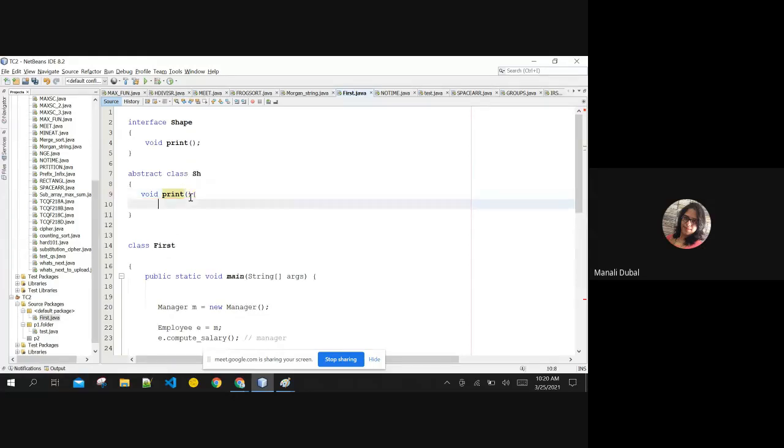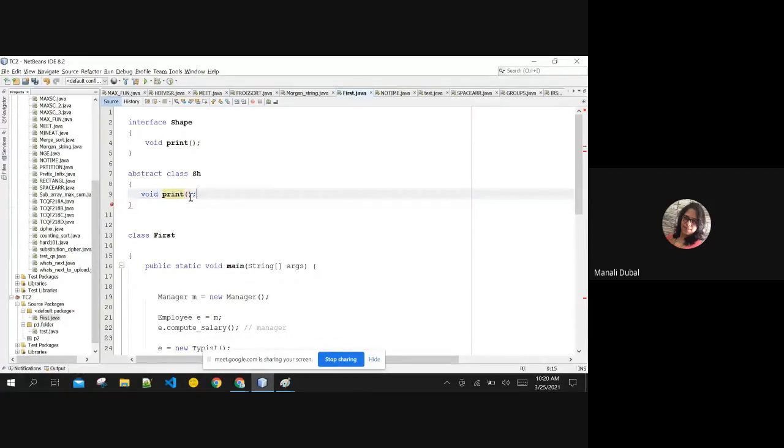I can give the body to a non-abstract method. The compiler is okay with that. But whenever I don't want to give a body, I put a semicolon here. In an abstract class, you need to compulsorily declare the method as abstract. The reason is abstract classes can have abstract as well as non-abstract methods. That is not the case in an interface.